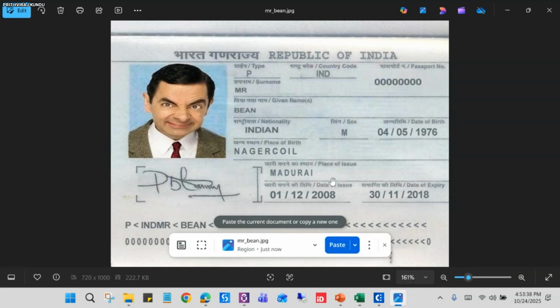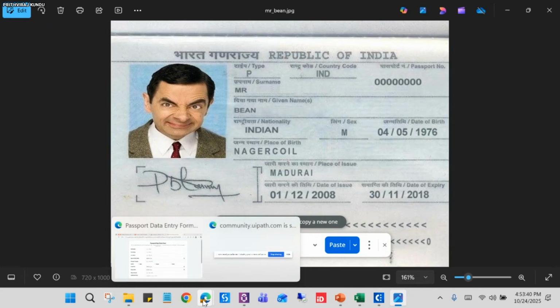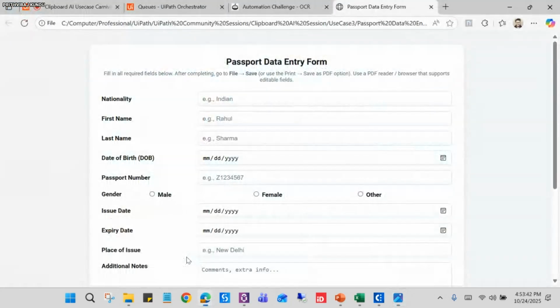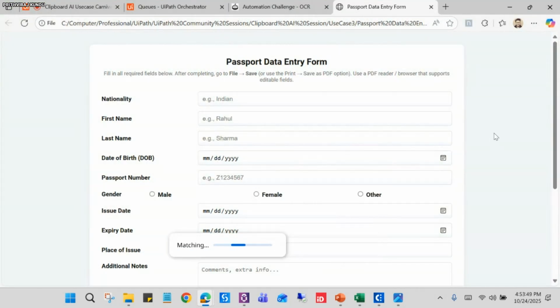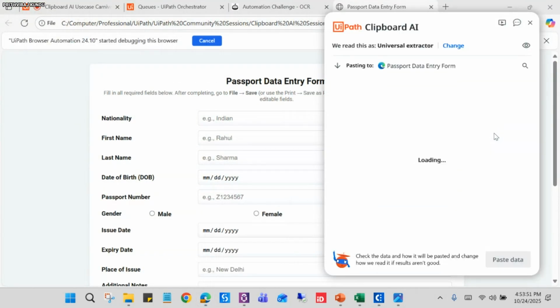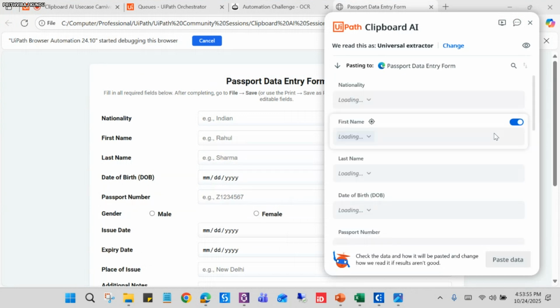Okay, it has copied. Now let me go to this website, Webform. Yeah, so let me paste the data. Before that, let's see how it is mapped.